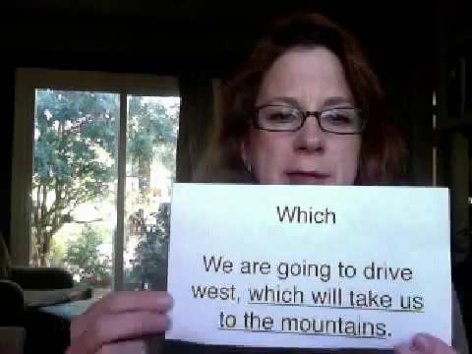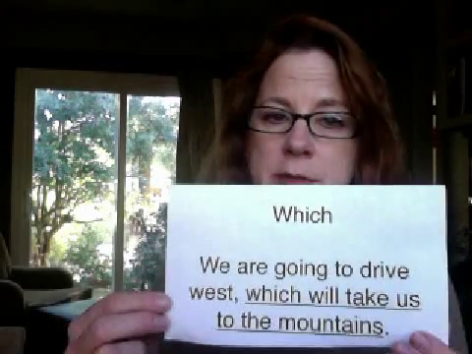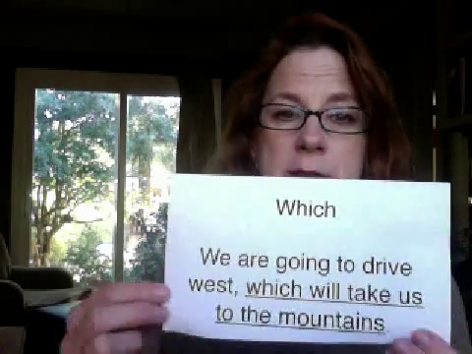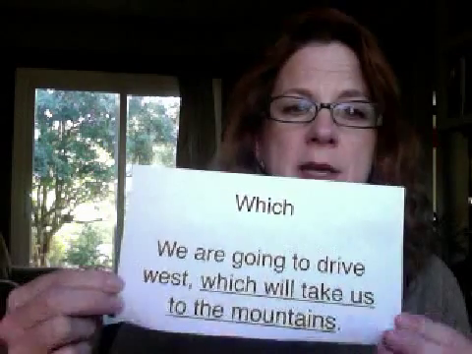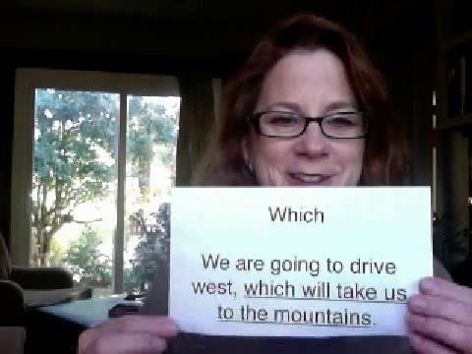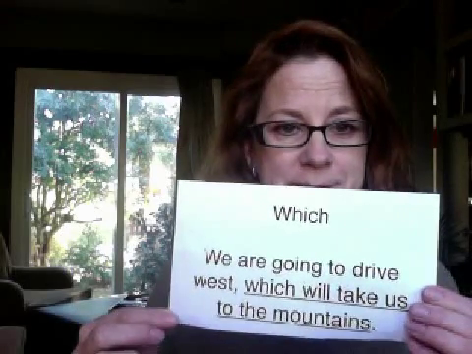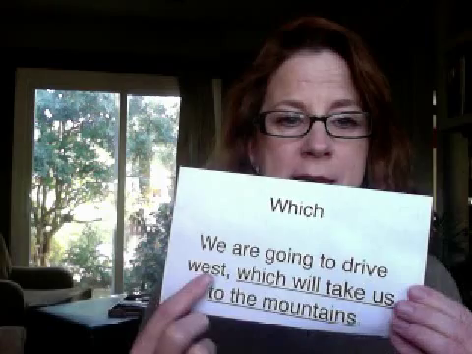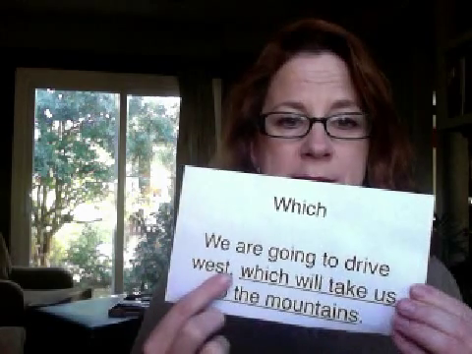We are going to drive west, which will take us to the mountains. Now the sentence means the same. We are going to drive west, so you know which direction we're going in. But when I insert "which will take us to the mountains," now you know exactly what we're going to see as we drive west, but it is not essential to the meaning of the sentence. Therefore, before the clause, there is a comma. And notice it comes at the point of "west," and it does not come after the word "which."